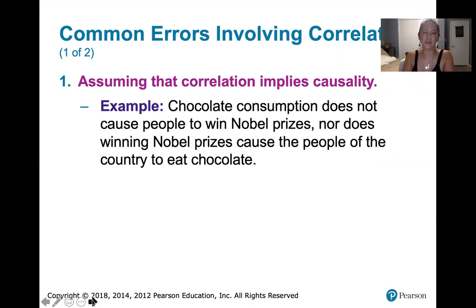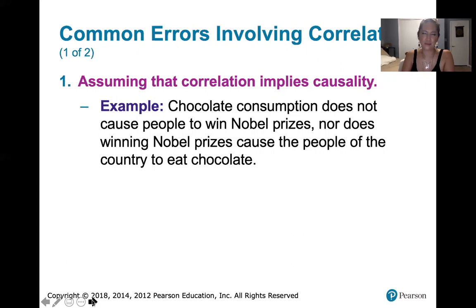For example, that Nobel Prize data that we were looking at, we saw that the number of Nobel Prizes that were awarded in a country was correlated with the amount of chocolate consumed in that country. Now, chocolate consumption cannot be assumed to cause people to win Nobel Prizes, nor would it be wise to assume that winning Nobel Prizes causes people of your country to eat chocolate.